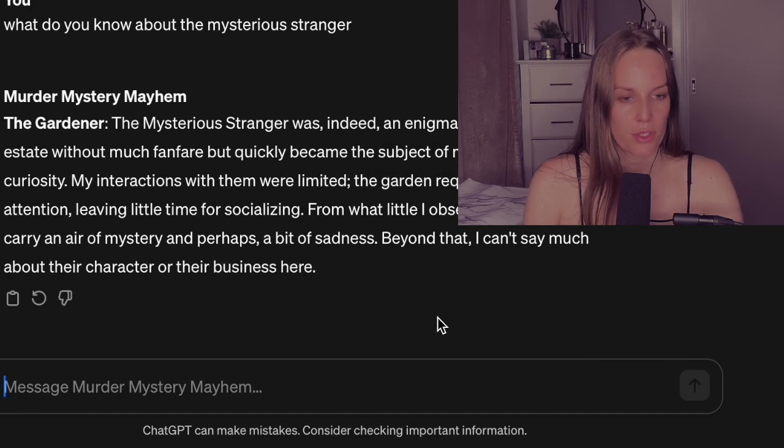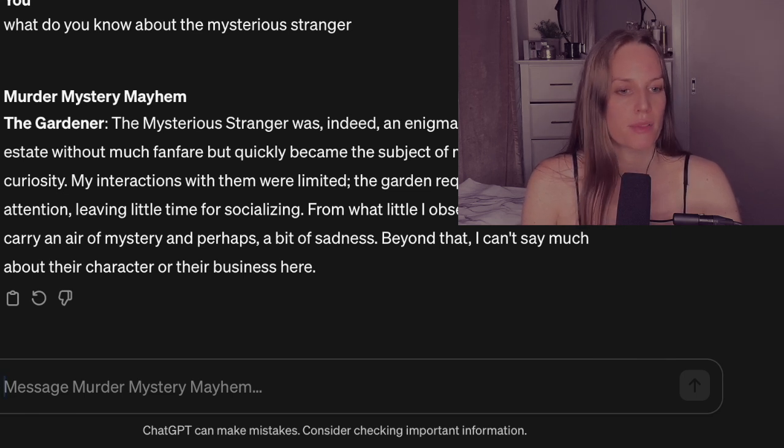The mysterious stranger was indeed an enigma. They arrived at the estate without much fanfare, but quickly became the subject of much speculation and curiosity. My interactions with them were limited. The garden requires much of my attention, leaving little time for socializing. From what little I observed, they seemed to carry an air of mystery and perhaps a bit of sadness. Beyond that, I can't say much about their character or their business here.